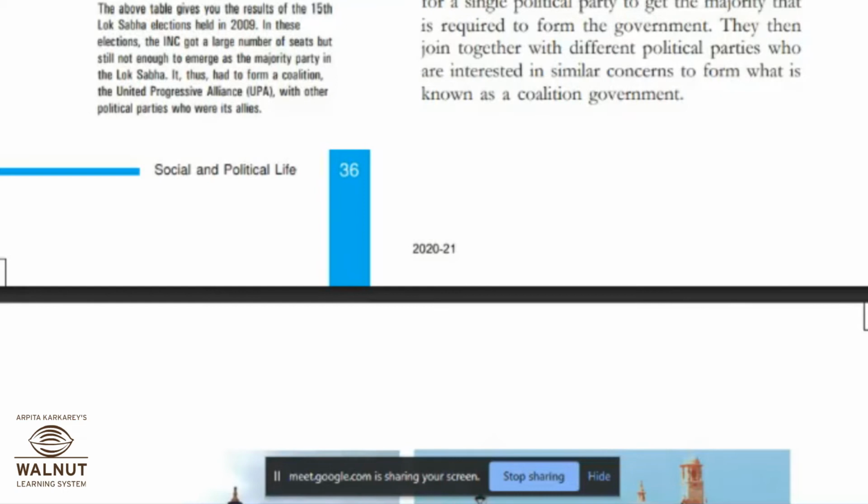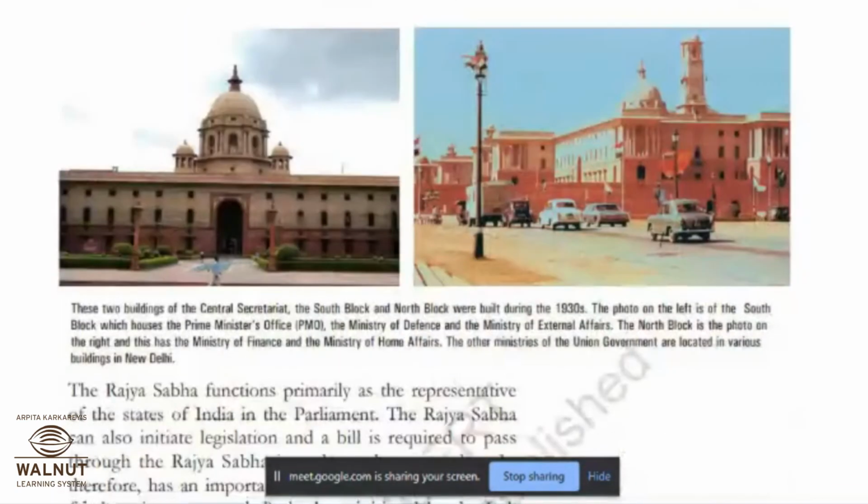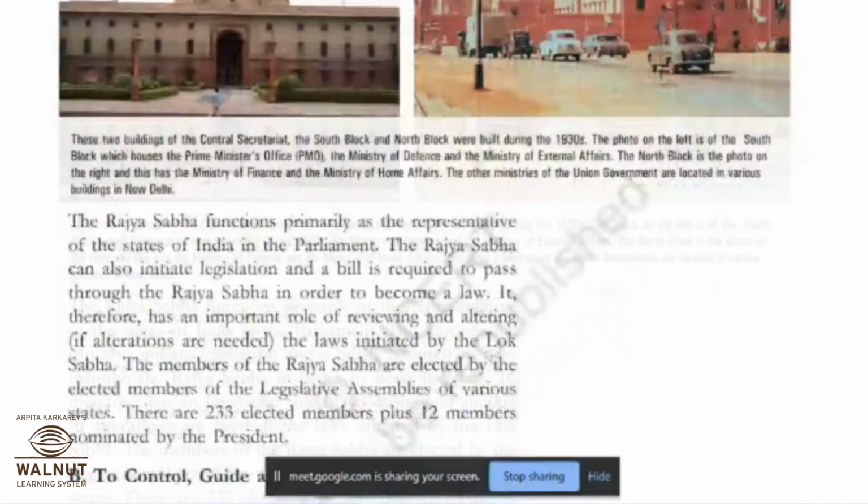Okay, they have not won the 272 seats exactly. So they have to coalesce with other parties to form a government.